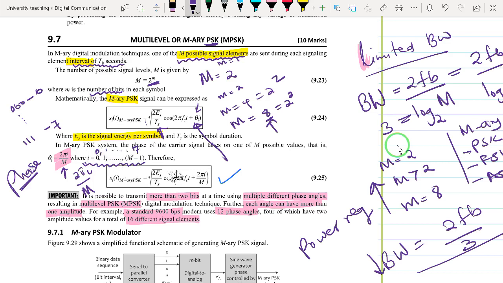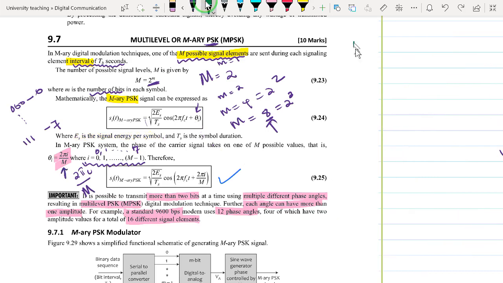For the first one, the value of theta i would be 0. When i is equal to 0, theta i is equal to 0. But when i is equal to 1, theta i is going to be given by 2 pi times 1 divided by 8. That is pi over 4, which is equivalent to 45 degrees.